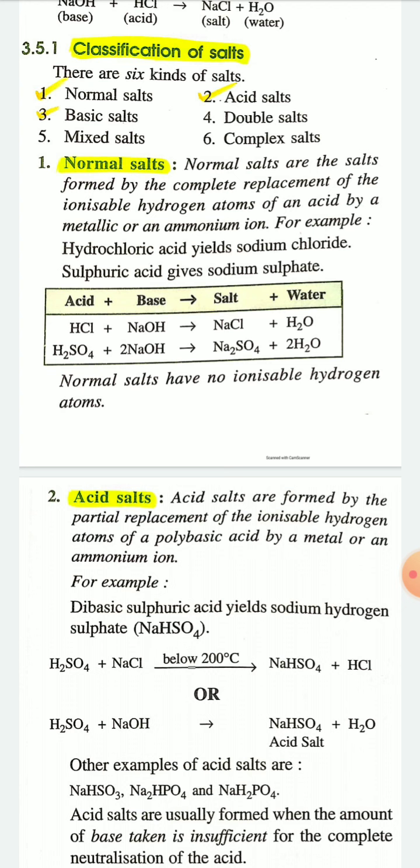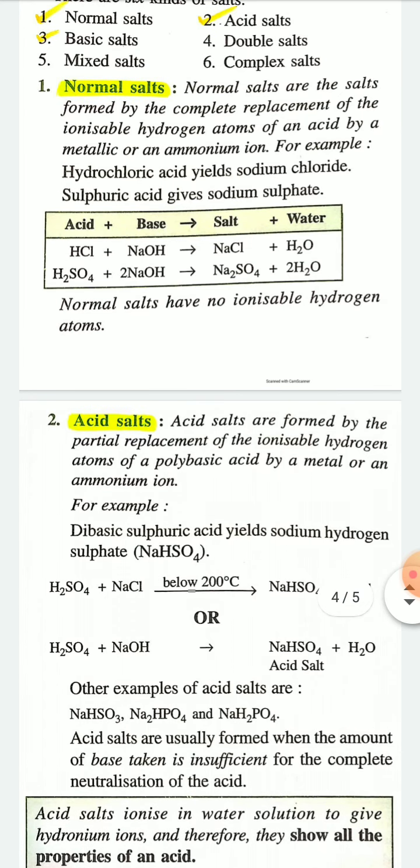And the salt produced in this case is sodium chloride, which is a normal salt, because in this case the one ionizable hydrogen atom present in hydrochloric acid is replaced by the sodium ion.